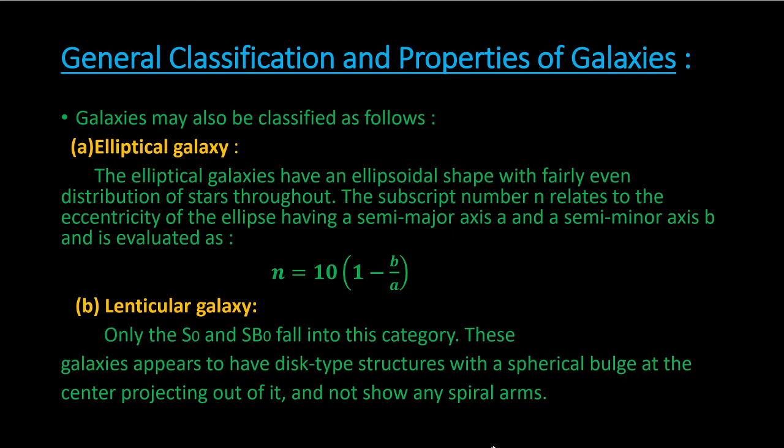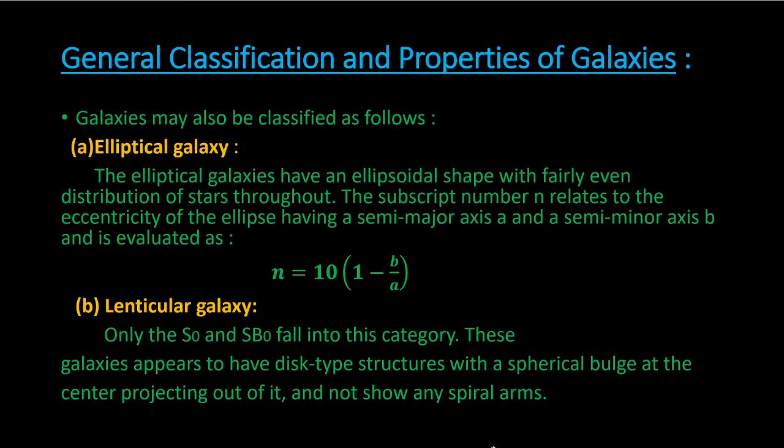So this is the general classification. Apart from Hubble's classification, which is limited to certain types of galaxies, in the Hubble sequence we don't take into consideration all the galaxies that we see in the night sky, but there are some special properties associated. Based on that, Hubble classified the galaxies. Apart from this, the whole galaxy may be classified as follows. We'll see one by one and their explanations in short.